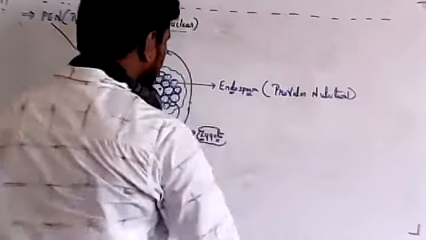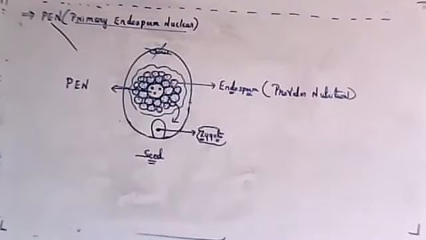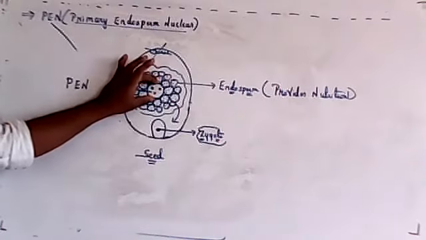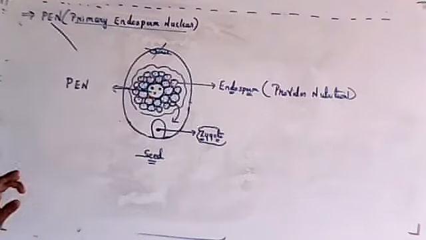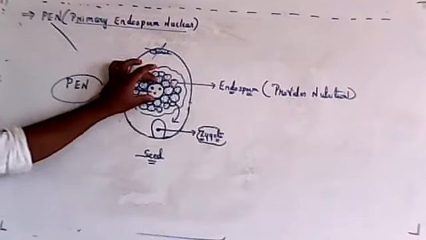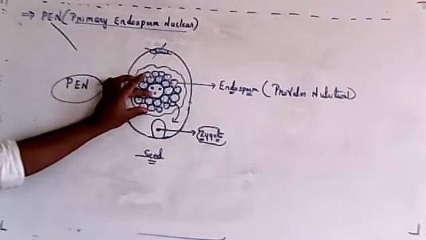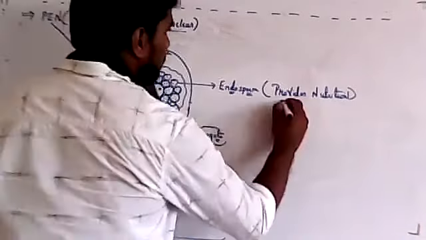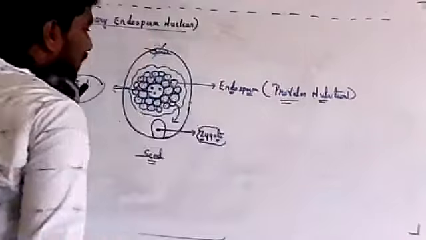There is no chlorophyll in the seed. That's why the endosperm has to provide the nutrition to the developing zygote. Understood? First one single cell will be formed after fertilization. That is called PEN, primary endosperm nucleus. Soon this primary endosperm nucleus will divide, multiply, and form an endosperm. The function of the endosperm is that it provides nutrition.